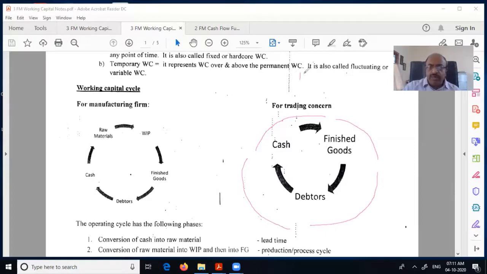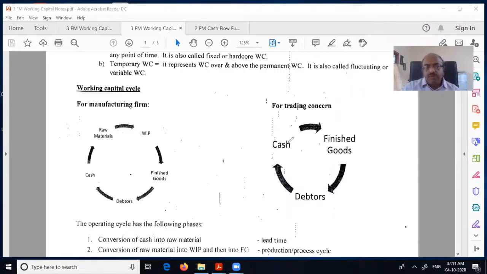Say 2 times only: 120, then 20, 20. So you are able to make a profit of 40 only on 100. That is obviously not in the businessman's interest. He wants to rotate it as fast as possible. Therefore, he will try to reduce the cycle such that it gets rotated faster. That is a very, very clear understanding of why the working capital cycle has to be managed.